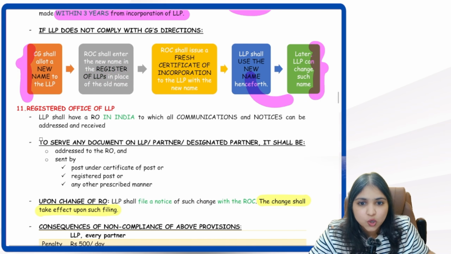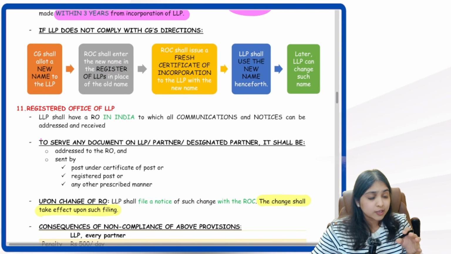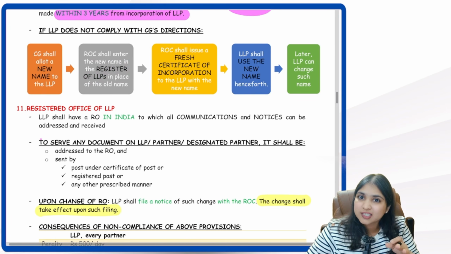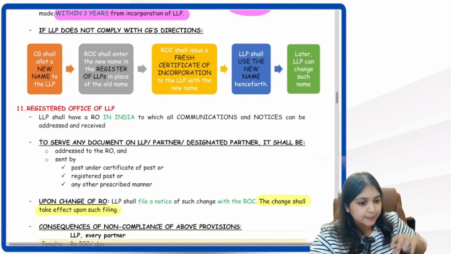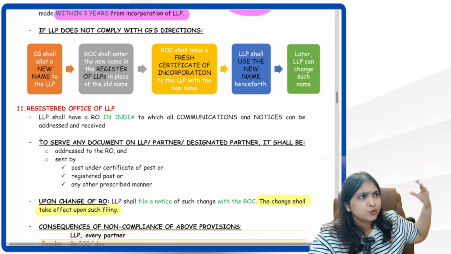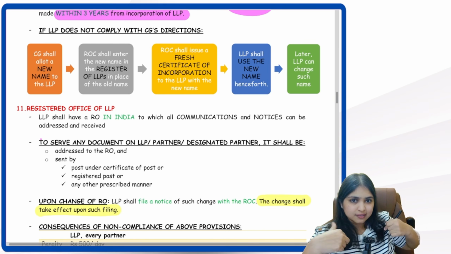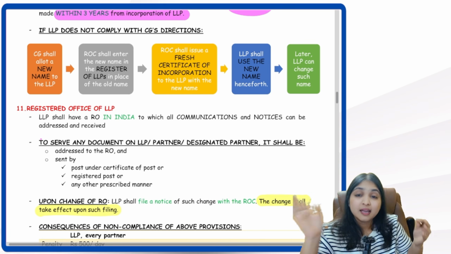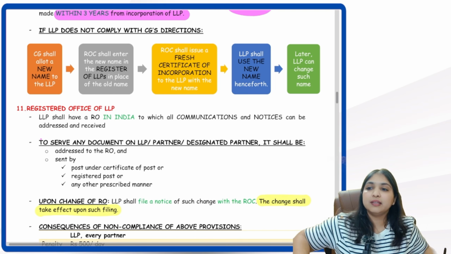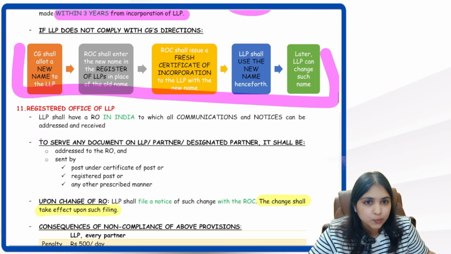But did you understand this consequence, everybody? First of all, when will the consequence apply? If the name of the LLP is identical or similar to the name of another LLP or company or registered trademark, central government will ask the LLP to change within 3 months. If LLP does not change the name within 3 months, that is when this consequence will arise.